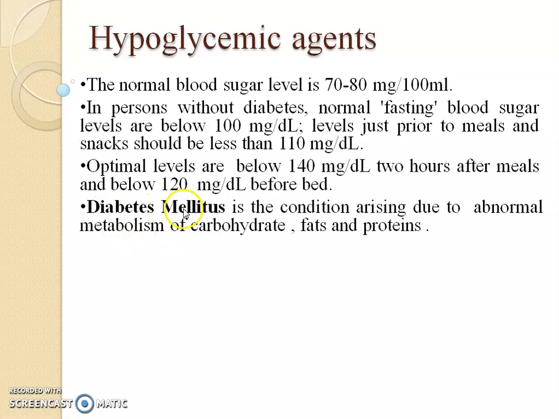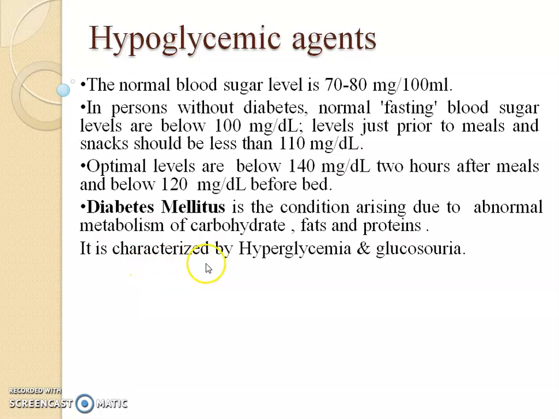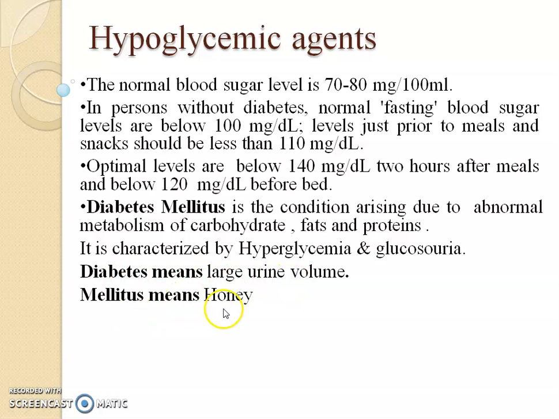What is diabetes mellitus? Diabetes mellitus is a condition that arises due to abnormal metabolism of carbohydrates, fats and proteins, and which is characterized by hyperglycemia and glucosuria. Diabetes means large urine volume and mellitus means honey.